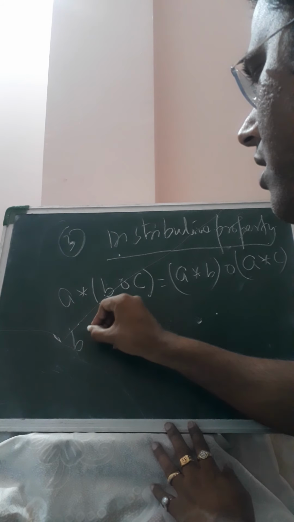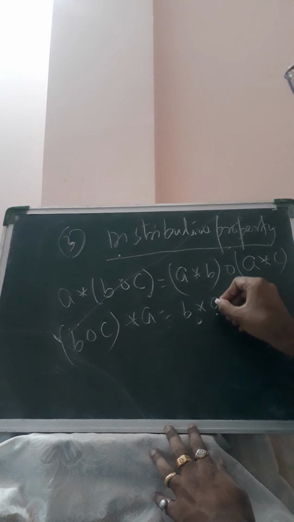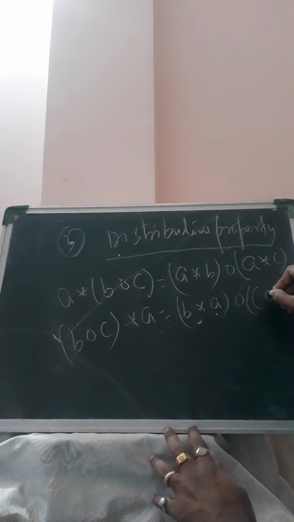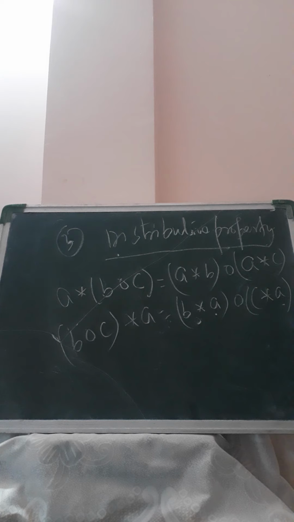And (b ∘ c) * a is equal to (b * a) ∘ (c * a). So a non-empty set with two binary operations ∘ and * forms a ring if it satisfies these properties. Number one, with respect to the first binary operation ∘, R forms an abelian group. With respect to the second binary operation *, R must form a semigroup, and R satisfies these two distributive properties.